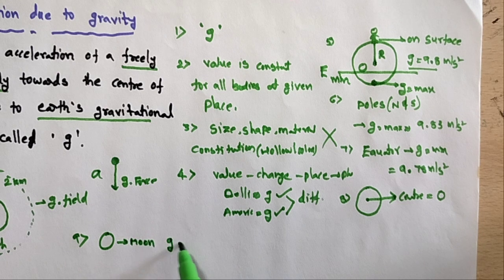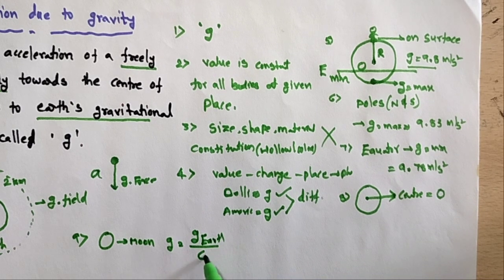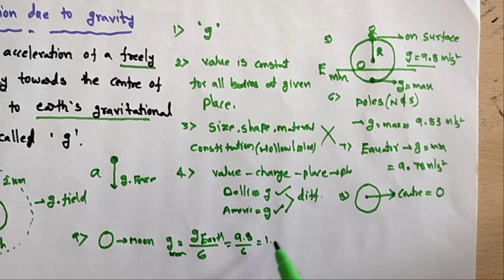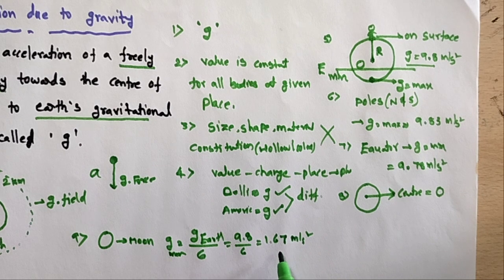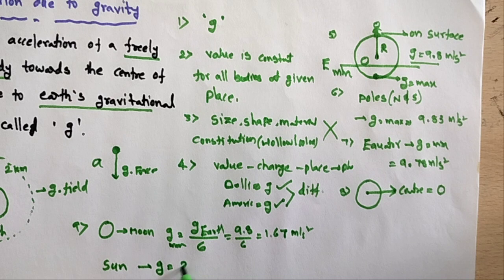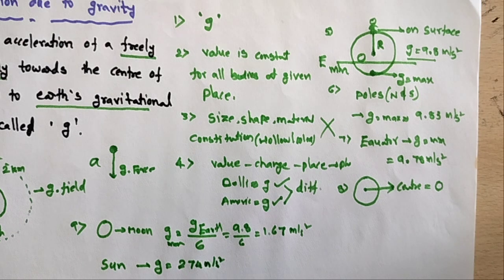On the moon, g is g earth by 6, one-sixth of the earth's acceleration due to gravity, that is 9.8 by 6, approximately 1.67 meters per second squared. So g on the moon is very small. But on the sun's surface, g is equal to 274 meters per second squared.